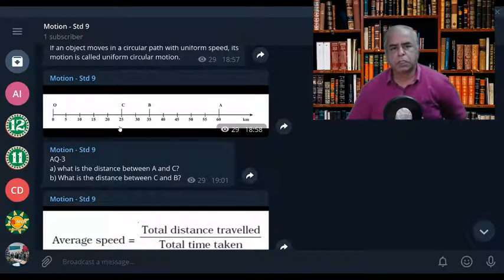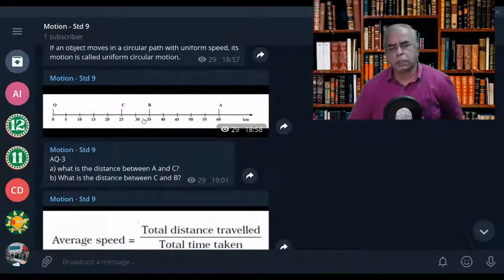The final position is C. Now how to find the difference? Final position minus initial position. So in that case 25 minus 60, is it not? Therefore minus 35 is the displacement. Do you understand? When I ask you distance, you can say simply 35. But if it is displacement, then you have to mention minus 35.